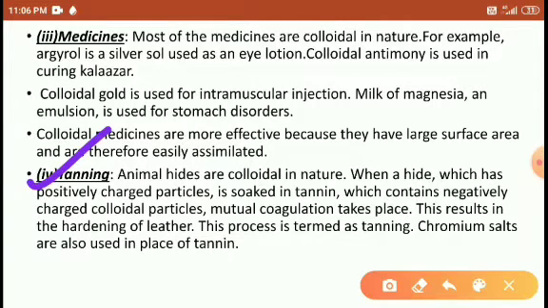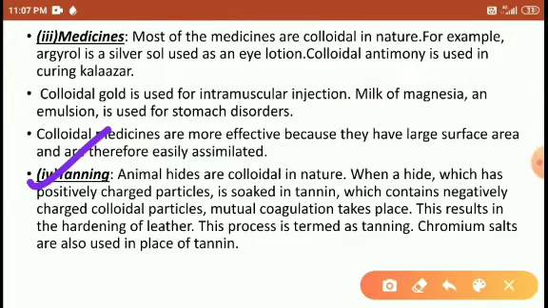Tanning is in the leather industry, the purification of leather; that is what we call tanning. Animal hides are colloidal in nature. The hide, which has positively charged particles, is soaked in tannin containing negatively charged colloidal particles. Mutual coagulation takes place. As a result, the leather hardens. This process is termed tanning. Chromium salts are also used in place of tannin.